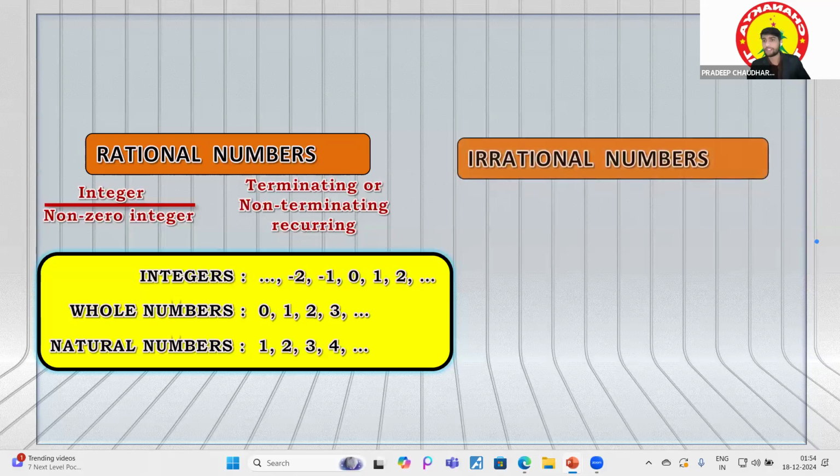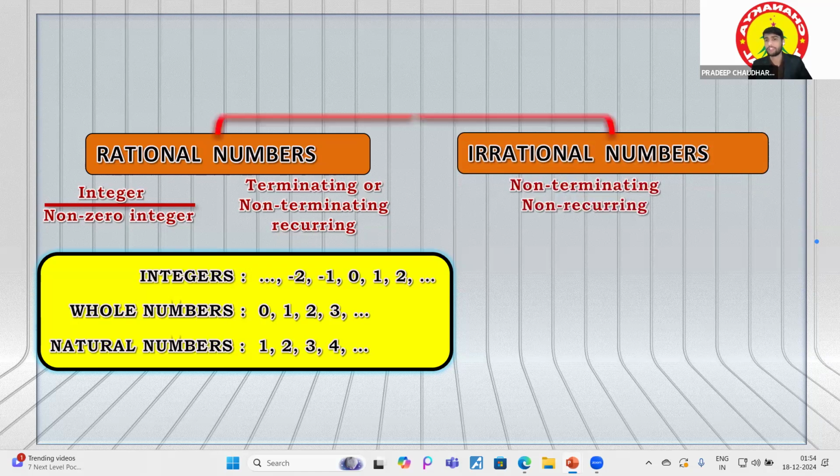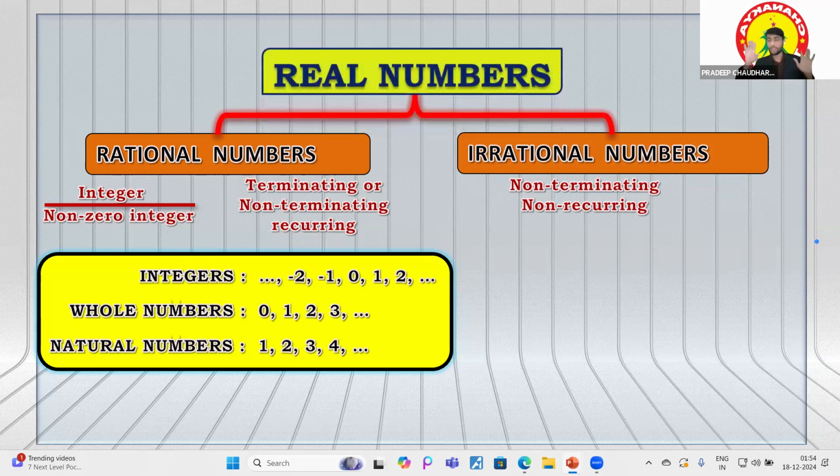Now there is the irrational number, which we have studied till now. Irrational numbers are what? Non-terminating and non-repeating. If we make this like a table, we will find who is the absolute king. Of course, the chapter name, real numbers, are the absolute king. So these are all the sons of the real numbers, and real numbers is the father, because the numbers that we've studied till now are called real numbers.